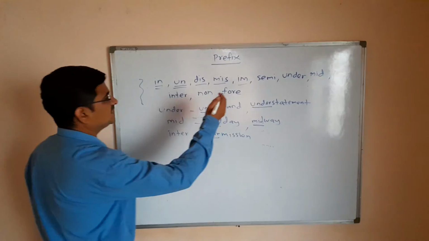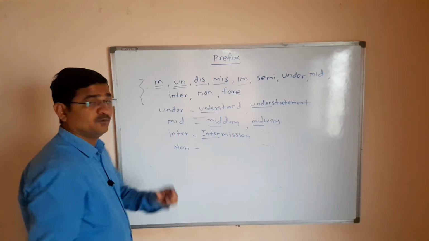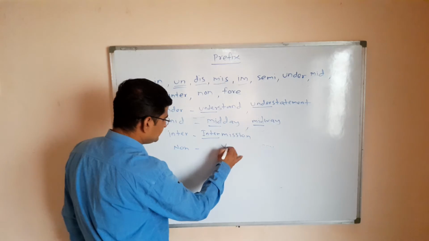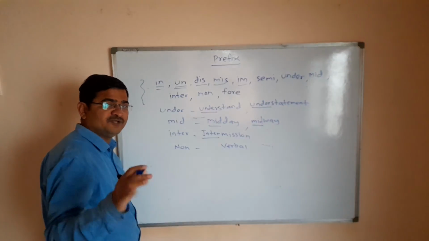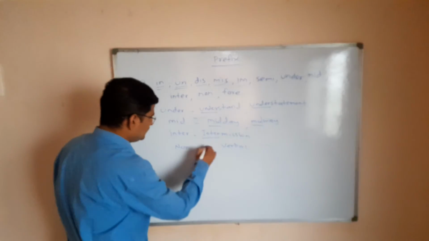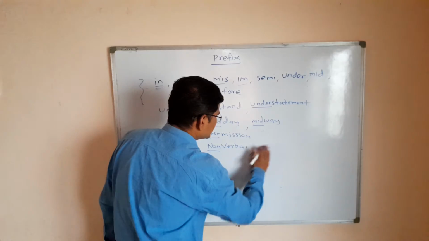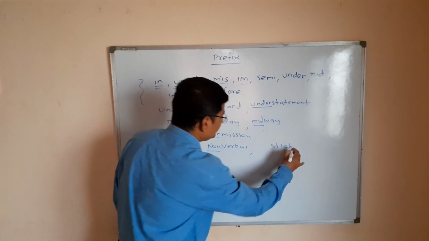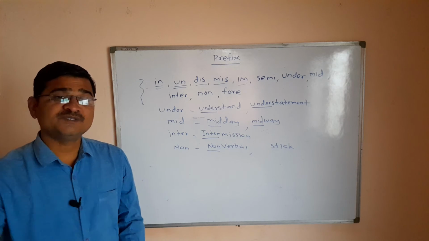Next one is non. Verbal is the word. We can add non before it. Non-verbal will be the newly created word. Stick is a word. We can add non before it. We can create a new word. It will be non-stick.